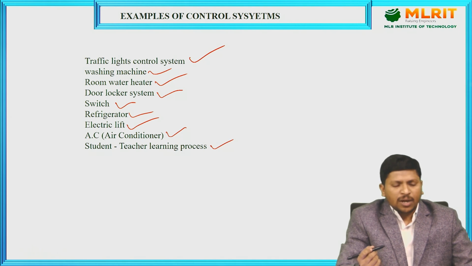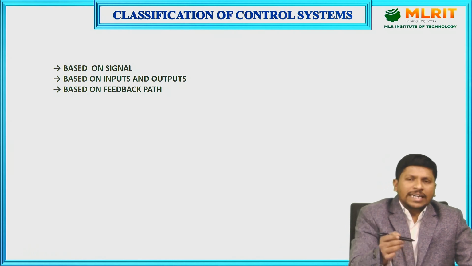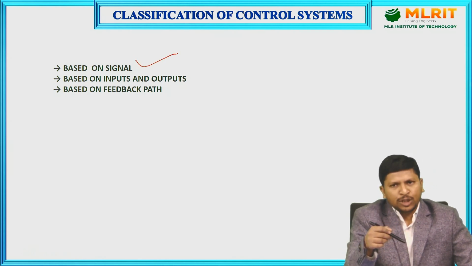Coming to the classification of control systems, they are mostly divided based on some parameters. One is the type of signal, that is, based on the type of input signal there are two types: continuous time signals and discrete time signals.